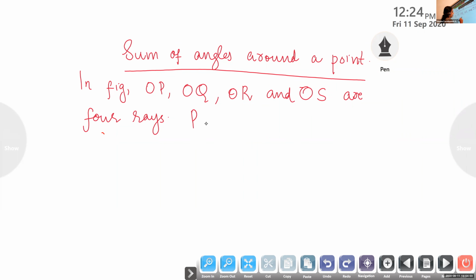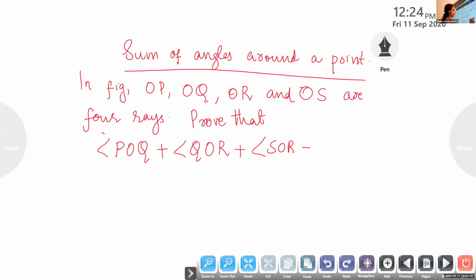Prove that angle POQ plus angle QOR plus angle SOR plus angle POS equal to 360 degree.